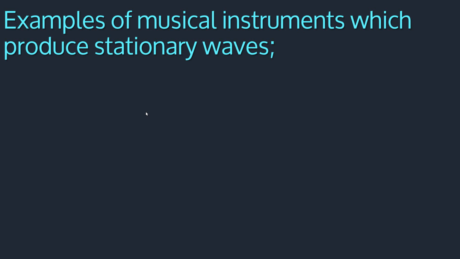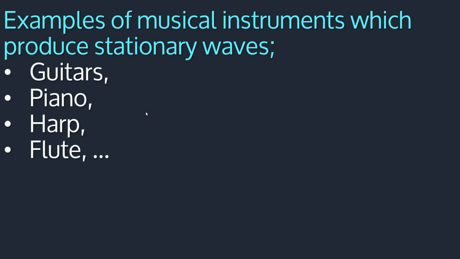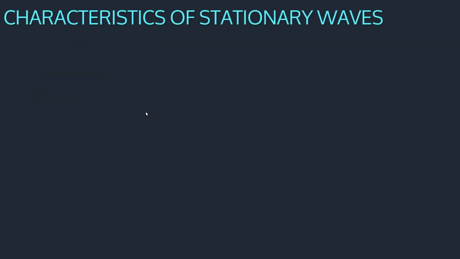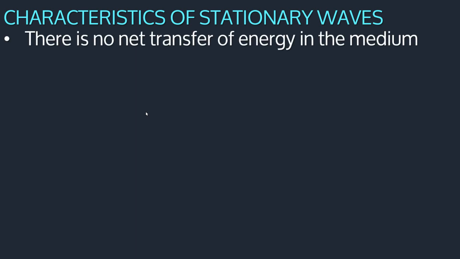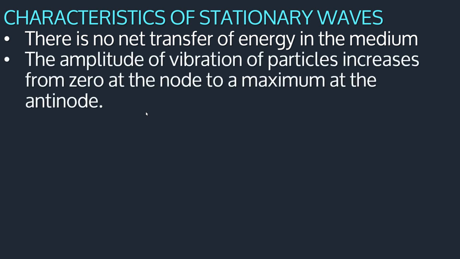Examples of musical instruments which produce stationary waves: we have guitars, pianos, harps, flutes, and many others. Then characteristics of stationary waves. So number 1, there is no net transfer of energy in the medium. You have to know that. And the amplitude of vibration of the particles increases from 0 at the node to a maximum at the antinode.